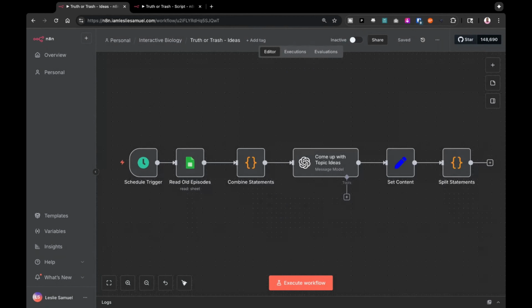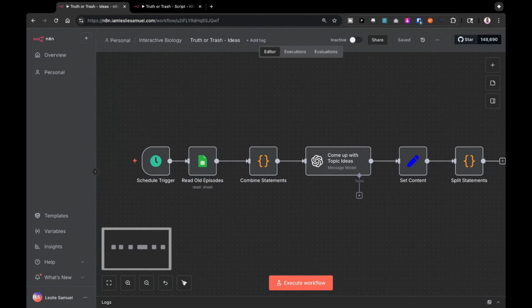You giving me permission to get geeky? This is a workflow in N8N, and it doesn't look very complicated, and it's not very complicated. So what I have is my idea generation workflow.